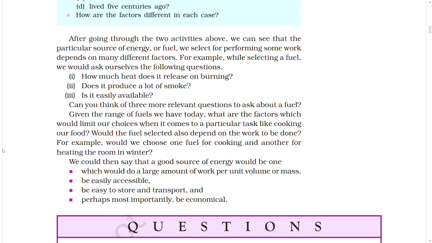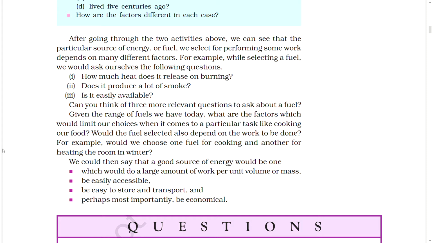After going through the two activities above, we can see that the particular source of energy or fuel we select for performing some work depends on many different factors. For example, while selecting a fuel, we would ask ourselves the following questions. 1. How much heat does it release on burning? 2. Does it produce a lot of smoke? 3. Is it easily available? Can you think of 3 more relevant questions to ask about a fuel?